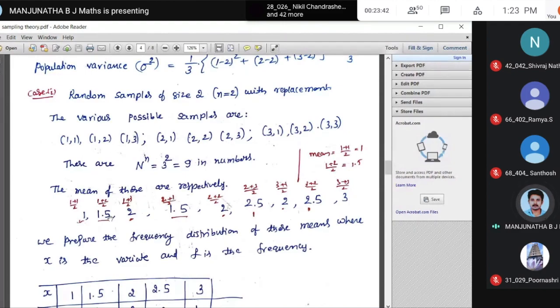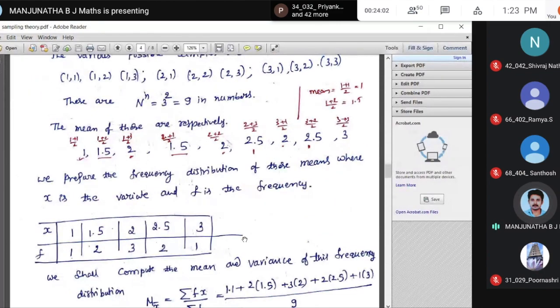So now I have the means here. Now what do we generally do? Now we form a grouped frequency, right? So the mid value is there, corresponding to your x. So now we prepare the frequency distribution of these means, where x is the variate and f is the frequency. What is your x? Look here, x is 1, 1.5, 2, 2.5, and 3. That is the last one.